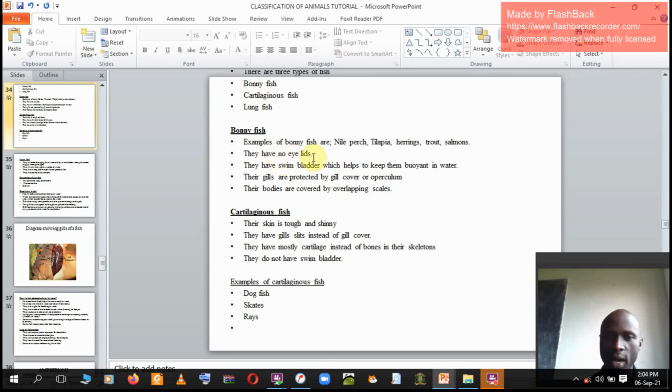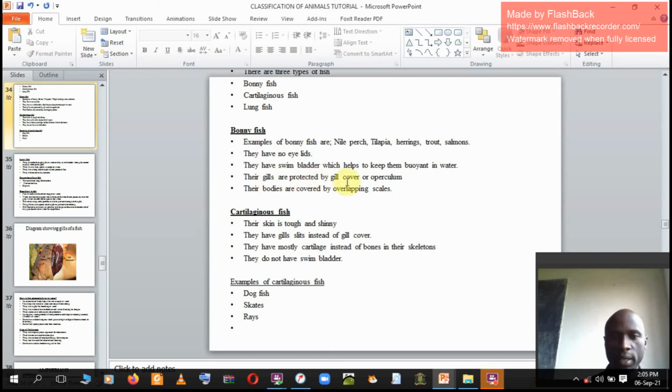They have no eyelids, that's one. They have a swim bladder, which keeps them buoyant in water. Class, there is a point we need to master here: the role of swim bladder. We have urinary bladder, we have swim bladder, we have gallbladder. But this is a swim bladder found in fish, which helps them to float on top of water. So don't confuse it when they say gallbladder. Think of gallbladder as an independent entity. But this is a swim bladder which keeps fish buoyant in water.